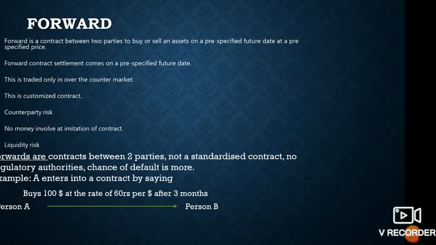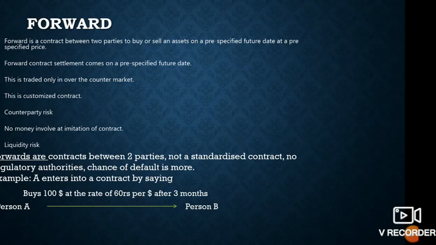So here, the bolded explanations we can see, and the upper side we will go through a little bit later. Forward contracts are contracts between two parties. It is not a standardized contract, there are no regulatory authorities, and the chances of default are more. So let's understand this with an example.